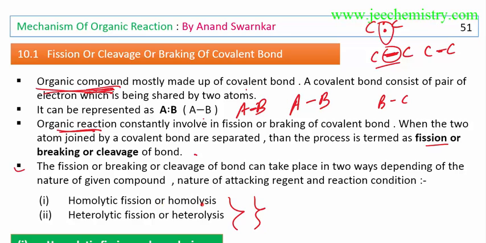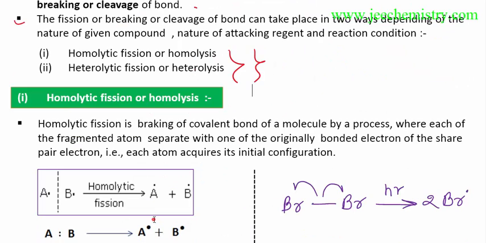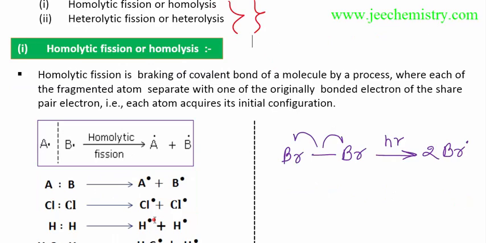Homolytic fission may occur, or heterolytic fission may occur. First of all, I will explain homolytic fission, or homolysis. What is homolytic fission? Homolytic fission is the breaking of a covalent bond of a molecule by a process where each fragmented atom separates with one of the originally bonded electrons of the shared pair, that is, each atom acquires its initial configuration.